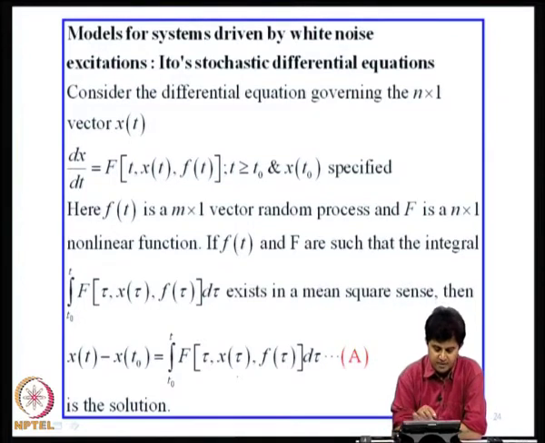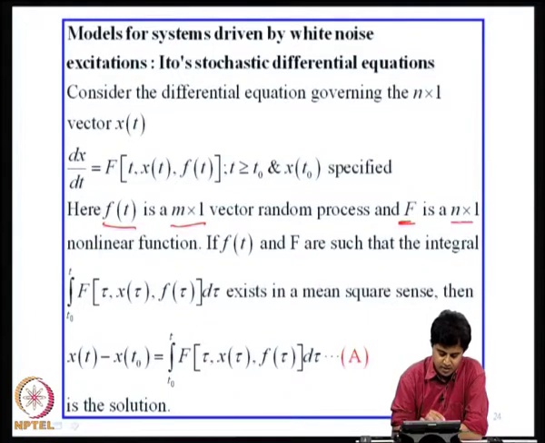Now, consider the differential equation governing the n cross 1 vector x of t: dx/dt is some function F of t, x of t, f of t, where t is greater than t naught and x of t naught is specified. Let f of t be an m cross 1 vector random process, and capital F is an n cross 1 nonlinear function.